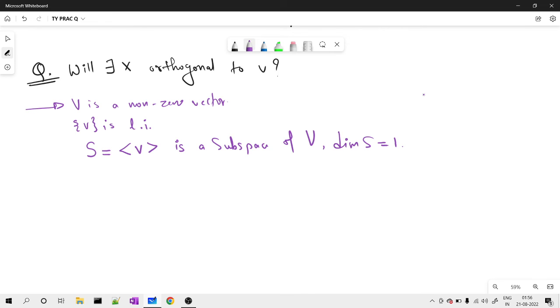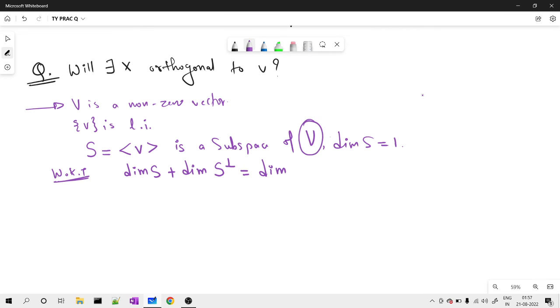Now we know that if I have a subspace, then the orthogonal complement of the subspace satisfies a particular condition. What is that condition? The dimension of S plus the dimension of the orthogonal complement of S must be the same as the dimension of the domain in which we are working.